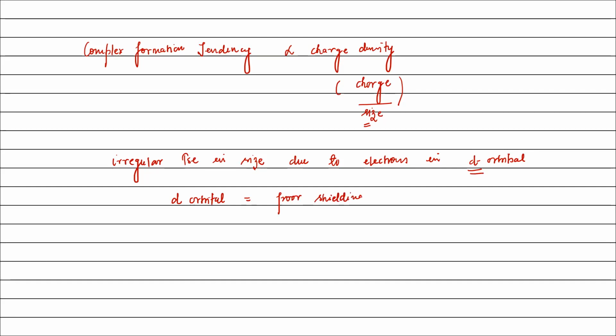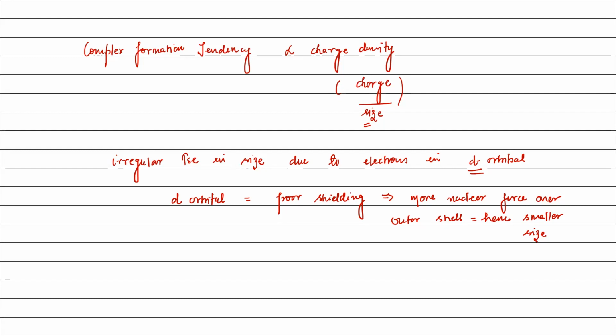That means repulsion is not much effective as compared to repulsion in p block and s block. Poor shielding, due to more nuclear force over outer cells, hence smaller size. Smaller size means the size is not as large as compared to that of s and p block. Got it?